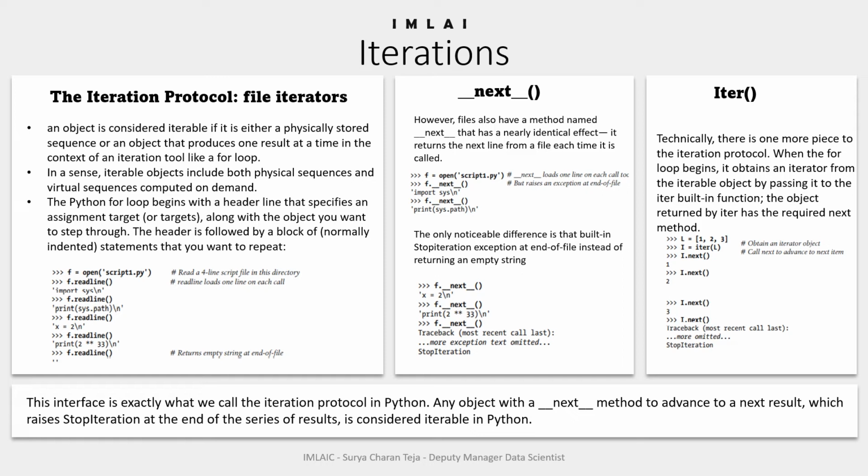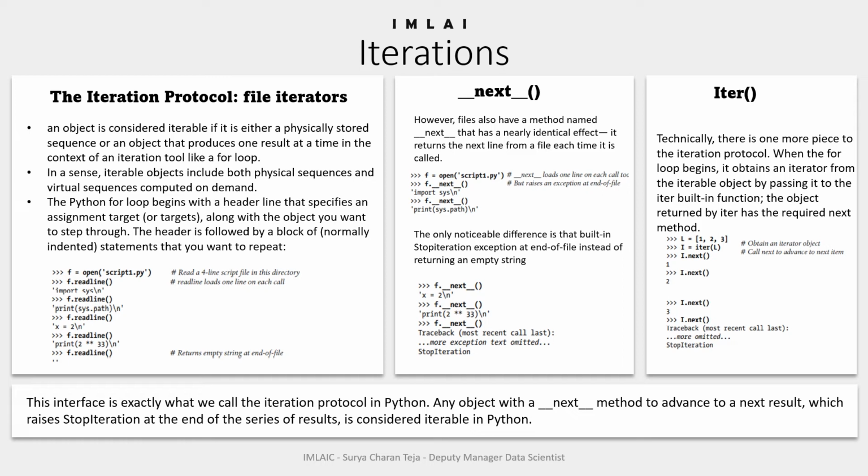As I mentioned in previous videos, a for loop can work on any sequence type in Python, including lists, tuples, and strings. To speak in proper language, the for loop works on any iterable object.